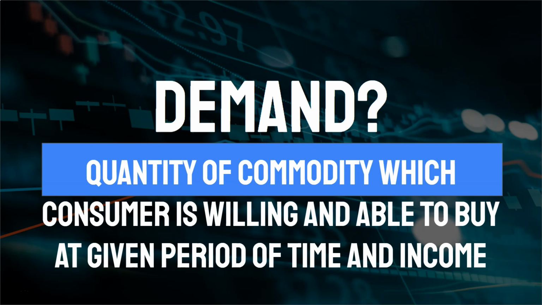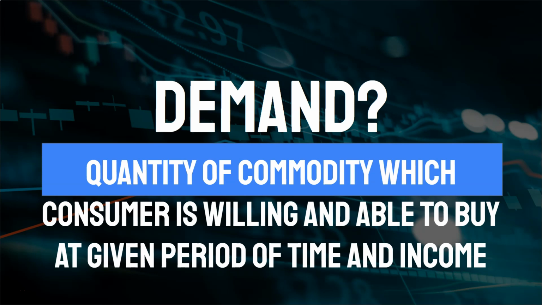It's the quantity of a commodity which a consumer is willing and able to buy at a given period of time and income. So if we break this down, we see a quantity of a commodity. When a consumer is willing to spend his income on a said quantity of any good or service, he's willing, which means with choice, he wants to buy that, and he's able to, meaning that with his income, he's able to afford this commodity in a given period of time. So it could be in a season, a month, a day, a week.